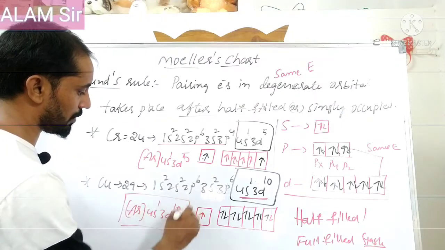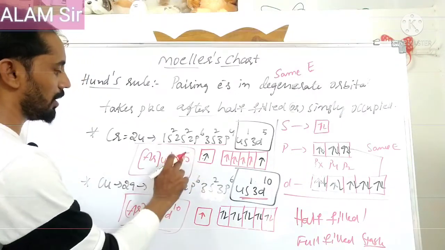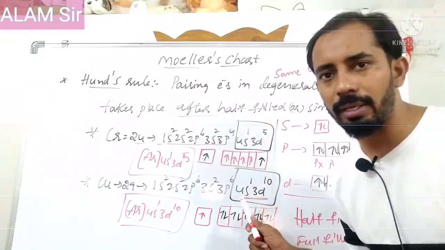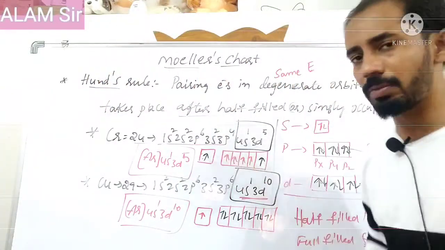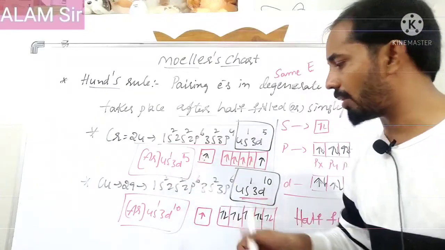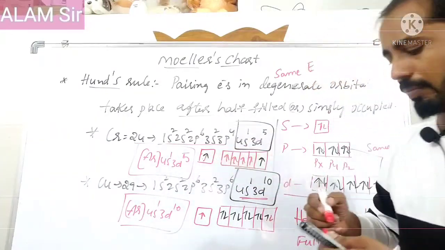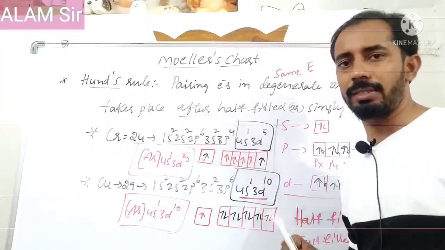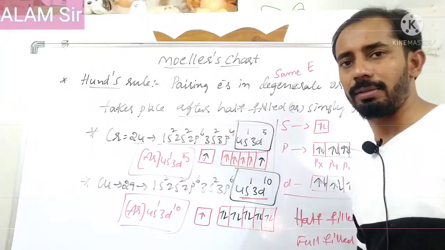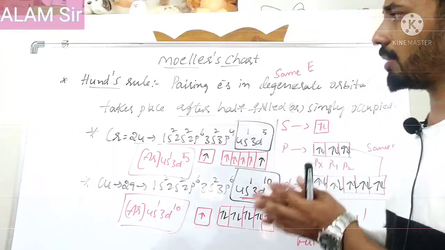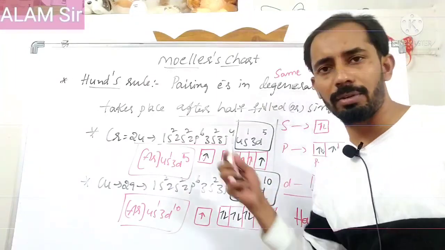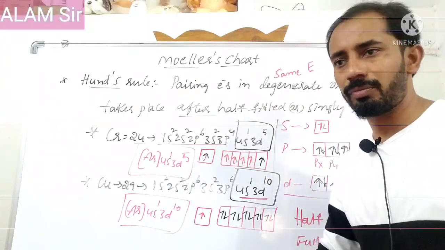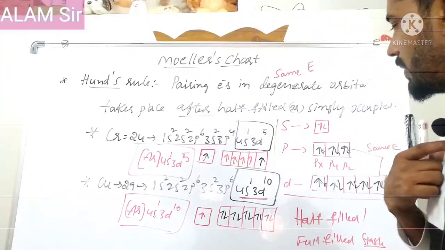Very important electronic configurations. Within the first 30 elements, 2 elements differ, meaning they do not follow a rule. Which rule is violated? The Aufbau principle is violated, because 4s has lower energy than 3d. The lower energy orbital is not completely filled, but electrons are going to the higher energy level. This electronic configuration is very important. To write electronic configurations, we require the Moeller chart and these 3 principles. Hope you understood.